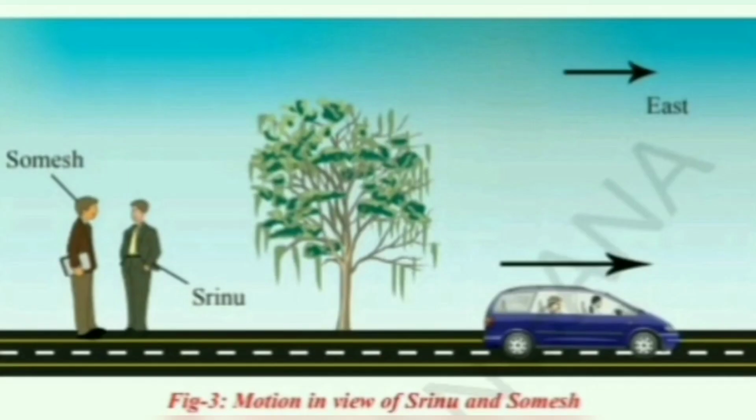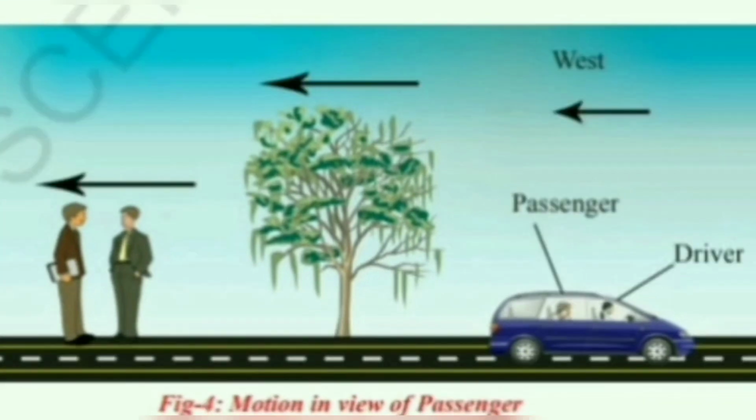For better understanding, let us take an example. In the above picture, there are two persons standing beside the road and a car moving towards east. According to these persons, the tree is at rest and the car and the passengers in the car are moving towards east. But according to the passenger and the driver, the tree and the persons are moving towards west and they are at rest. This is because of their respective positions.